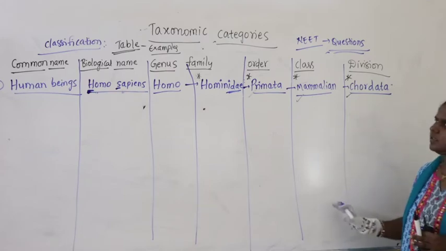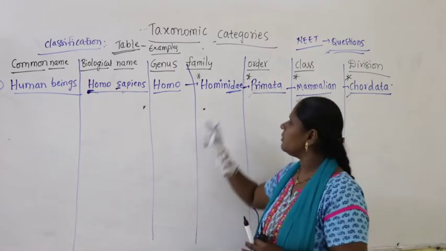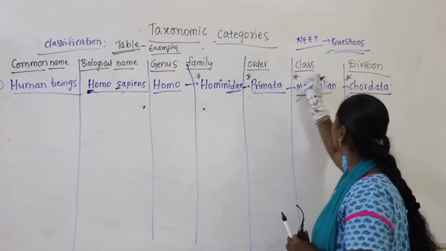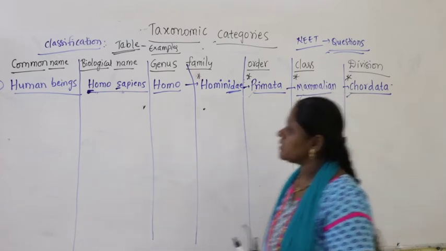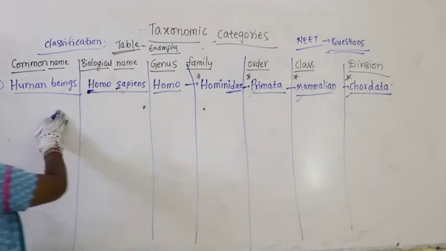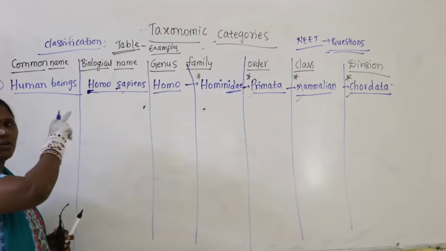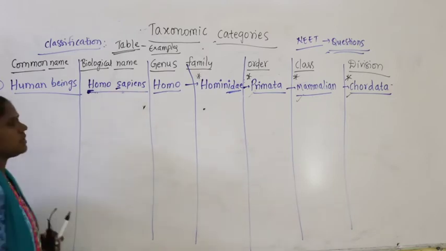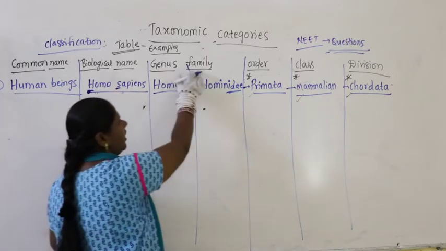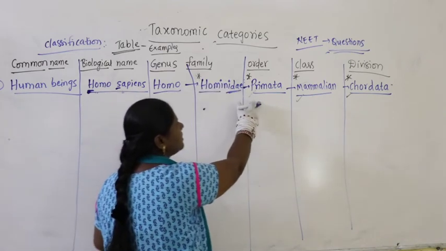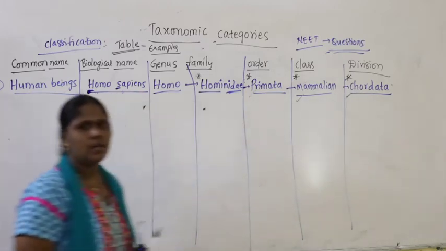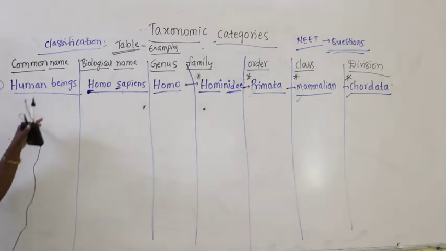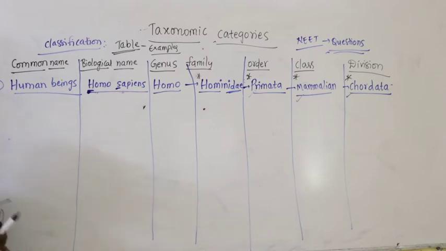You need to practice the table, mainly you have to remember the family, order, class and division. Mostly the questions come from these criteria. So what is the first one we discussed? Human beings. The scientific name, also called the biological name, is Homo sapiens. Genus is Homo, family is Hominidae, order is Primata, class is mammalia, division is Chordata. We took one animal example, ourselves, human beings, who are also animals.